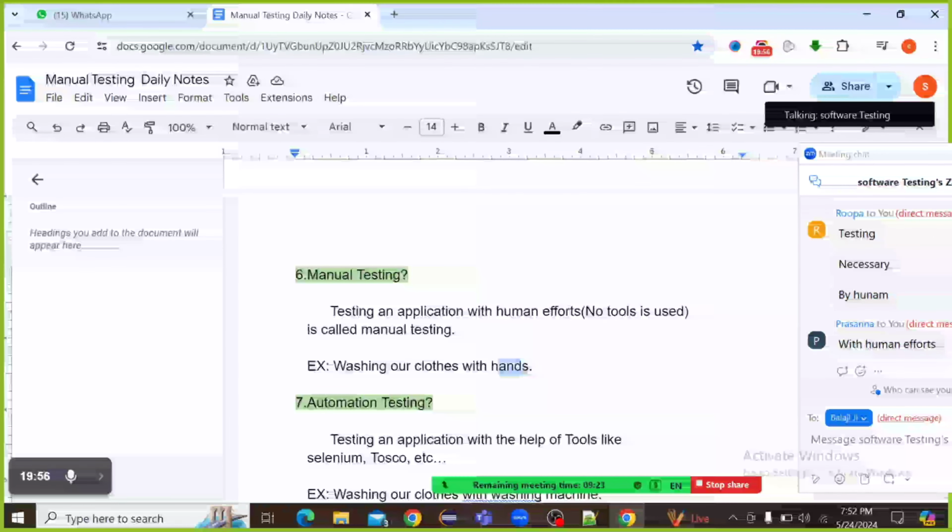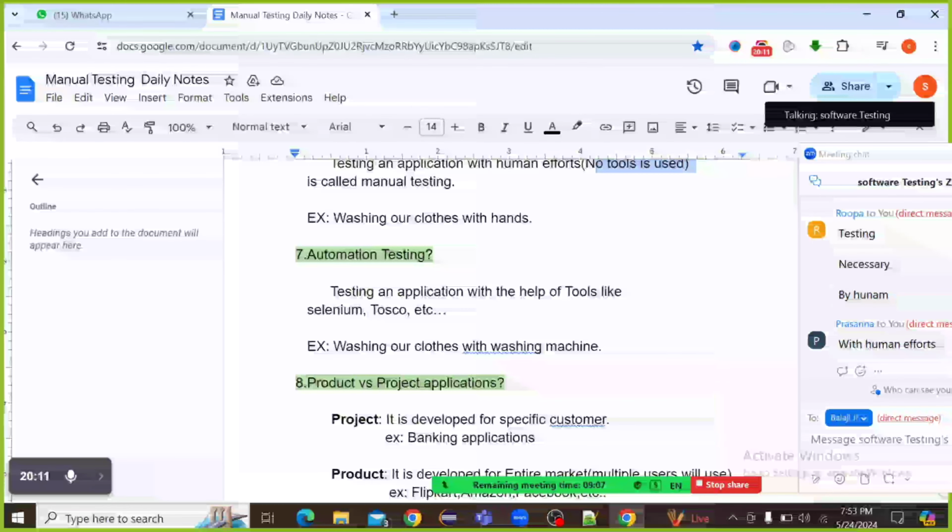So here, manual human effort takes place. Hands are manual, right? Human effort takes place. So that is called manual testing. No tools are used in manual testing. Okay, see next, automation testing.